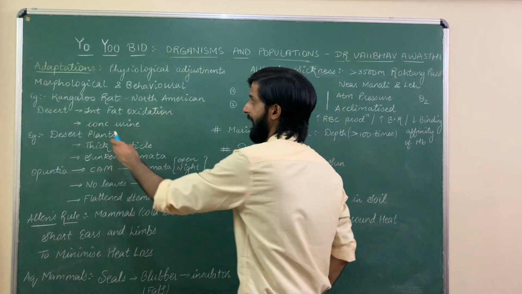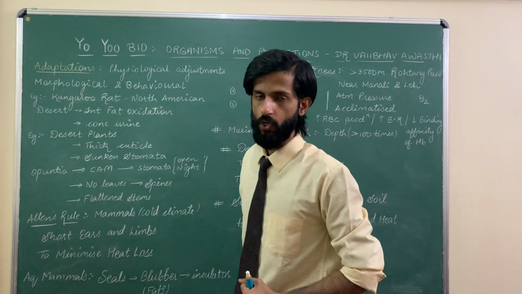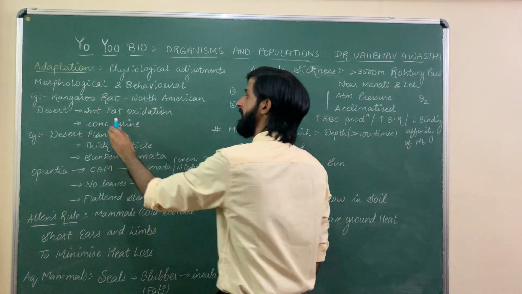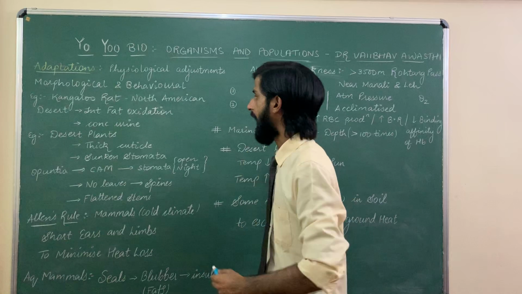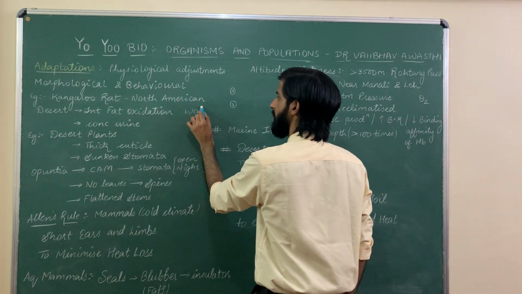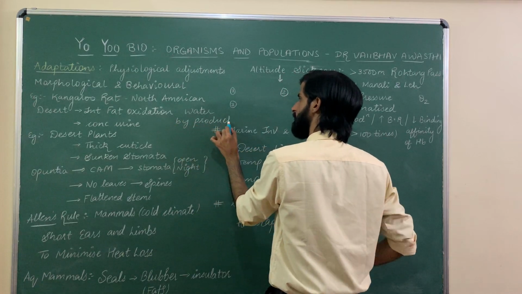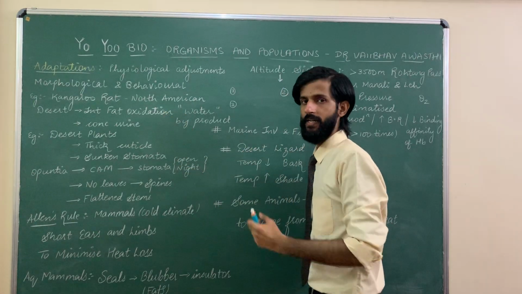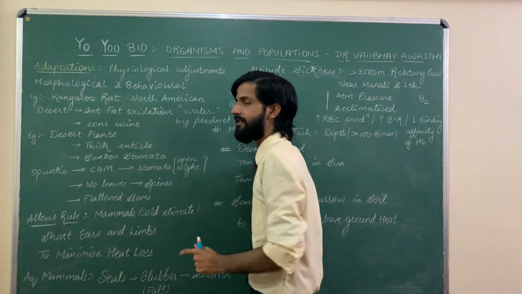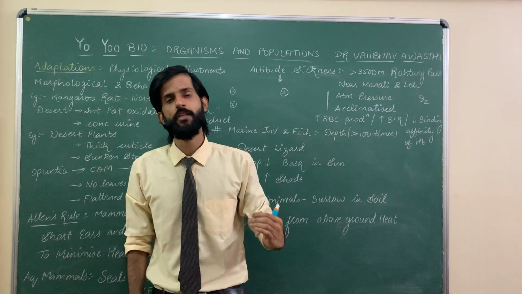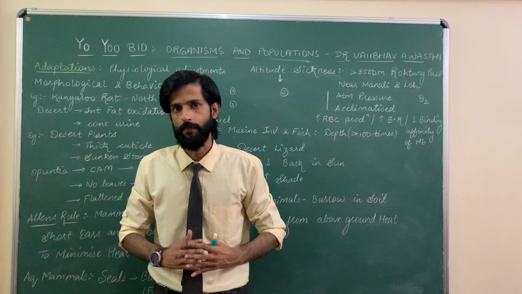Number one, kangaroo rat in the North American desert. Now, in order to save water, what does it do? It does internal fat oxidation. Within the body itself, it breaks down fat, and in that particular chemical reaction, water is released as a byproduct. So that helps it to save some water. Second, it has the ability to concentrate urine so that it passes less quantity of water in the urine and more quantity of water is reabsorbed into the body itself and it is conserved.